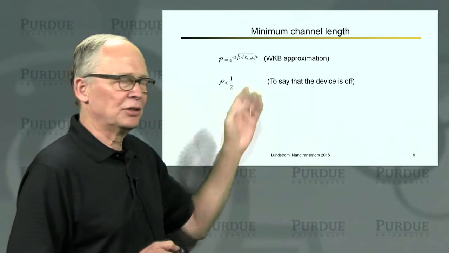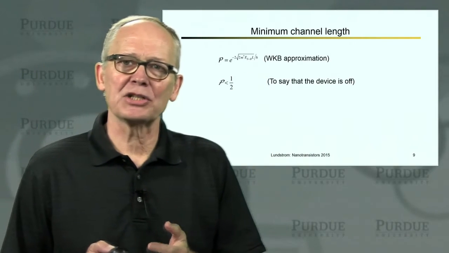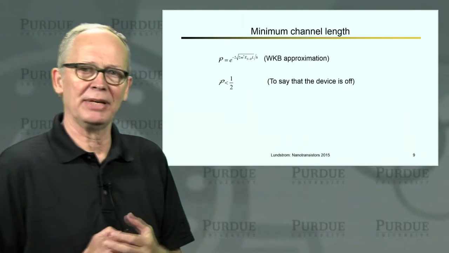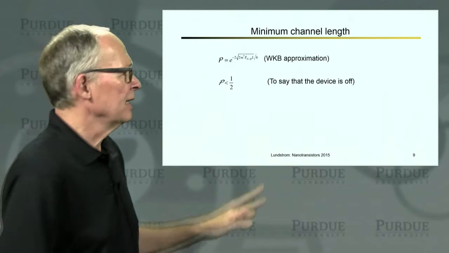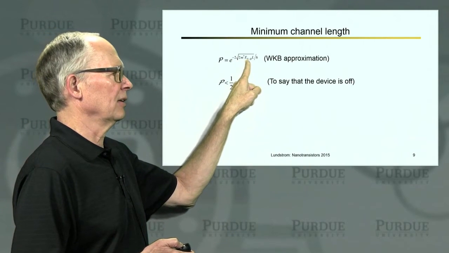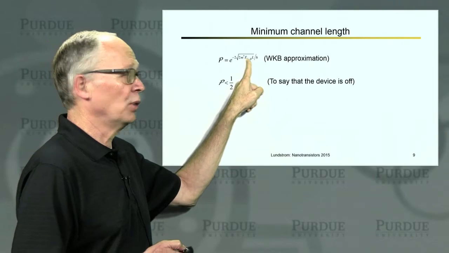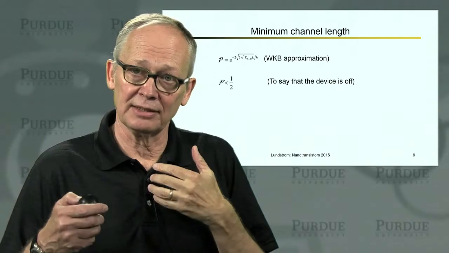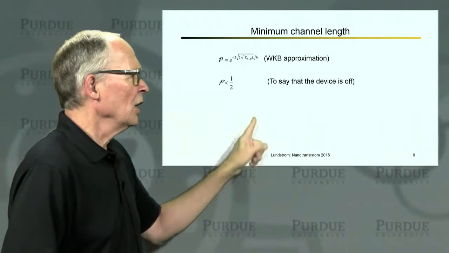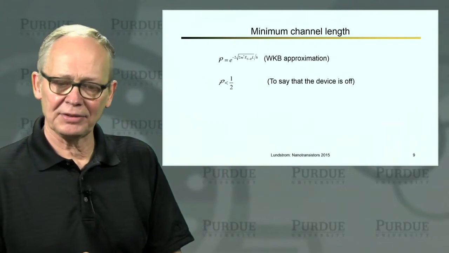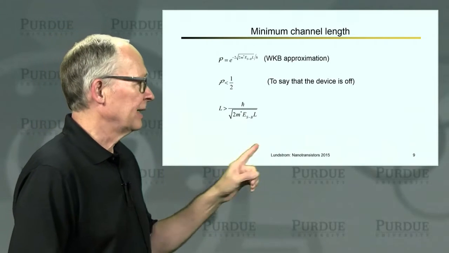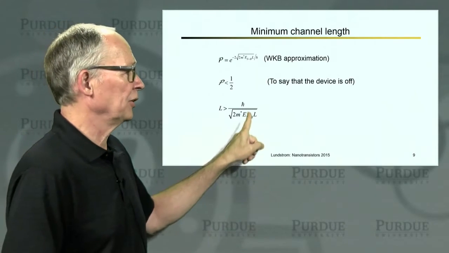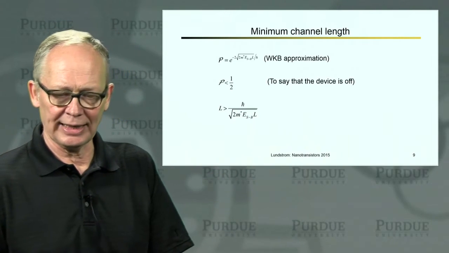Okay, now we'll need to do a quantum mechanical calculation of tunneling through a barrier. And there's a classic approximation called the WKB approximation that people use. And you can estimate the probability of that tunneling occurring, and it's going to be related both to the height of the barrier and to the thickness of the barrier. The thickness of the barrier is the channel length. We want that probability to be less than half to consider our device to be off. That's going to set a minimum length for the channel.